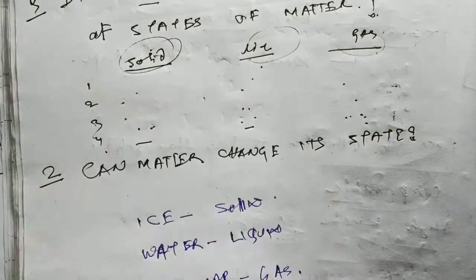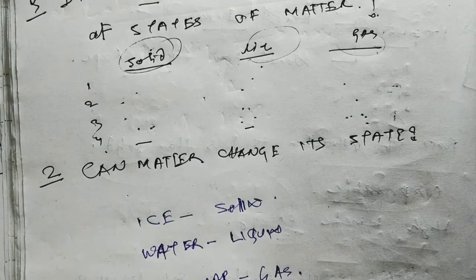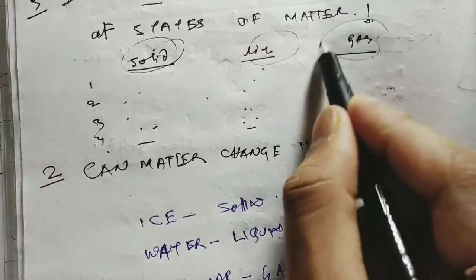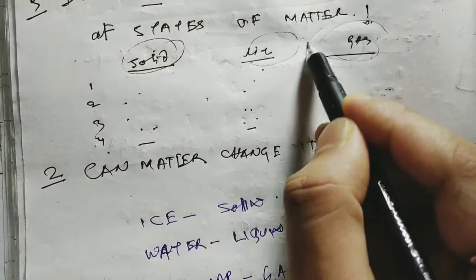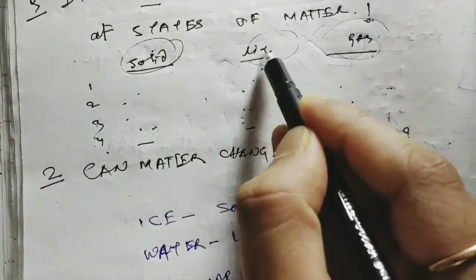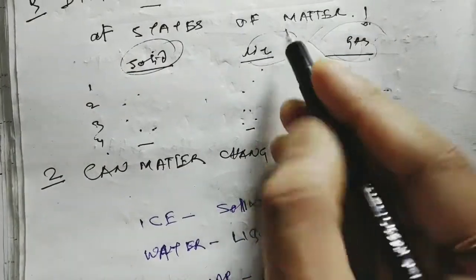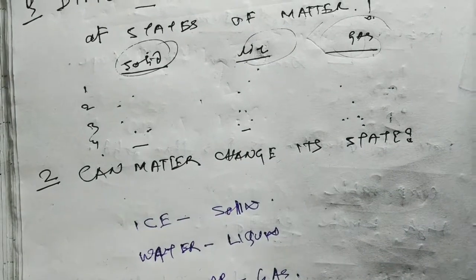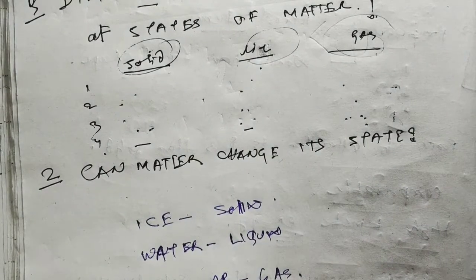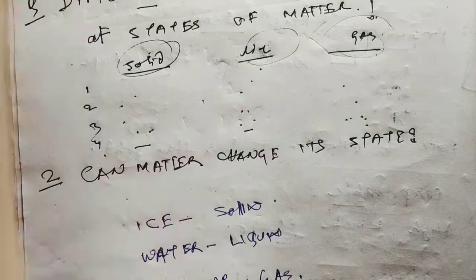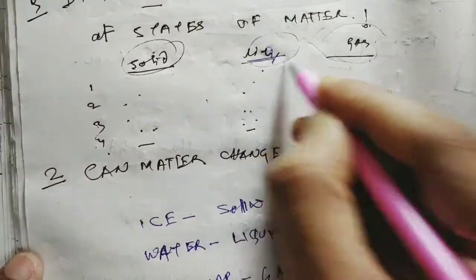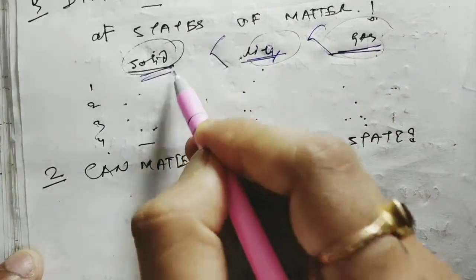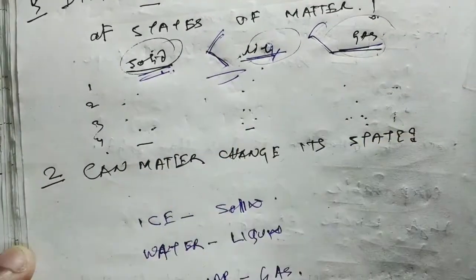Now tell me, in which of these states will the kinetic energy be more? The kinetic energy is more in the gaseous state. In the liquid state the kinetic energy is less than in gas. In the solid state, the kinetic energy is less than in liquid.